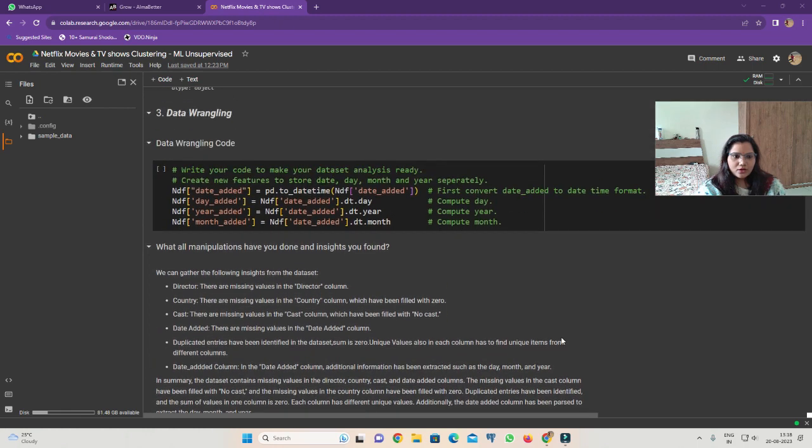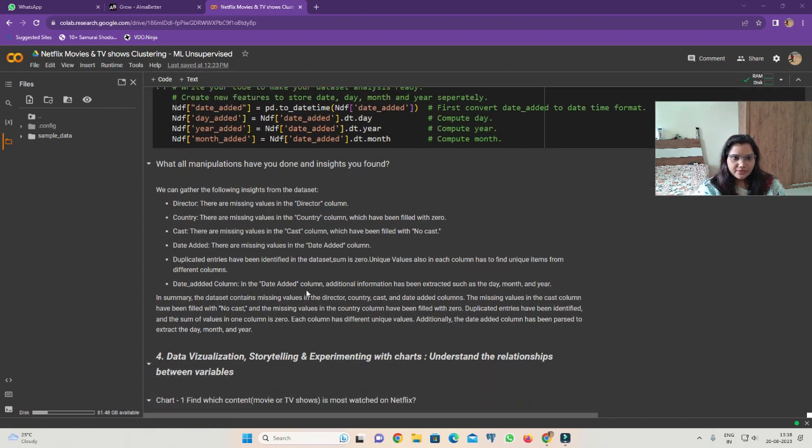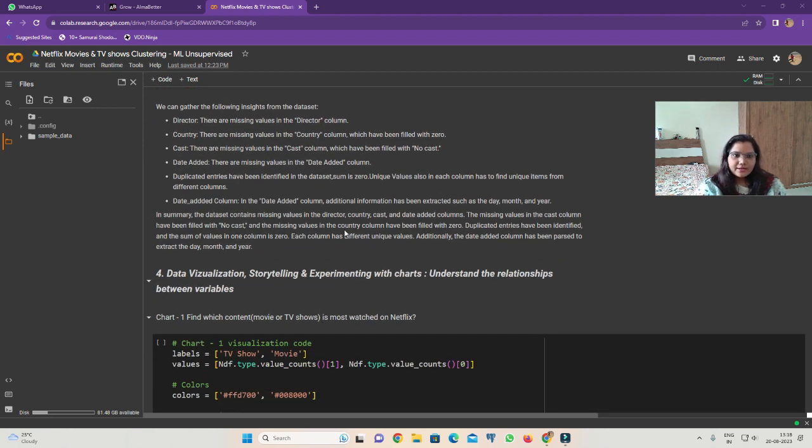So in all the manipulation we find the director column has missing values, then the country also has missing values, then the cast also has missing values, then the date added also has missing values, then duplicate countries have been identified in the dataset. Sum is 0. The unique values in each column have also been found, for example unique items for the director column. And for the date added column, additional information has been extracted such as day, month and year.